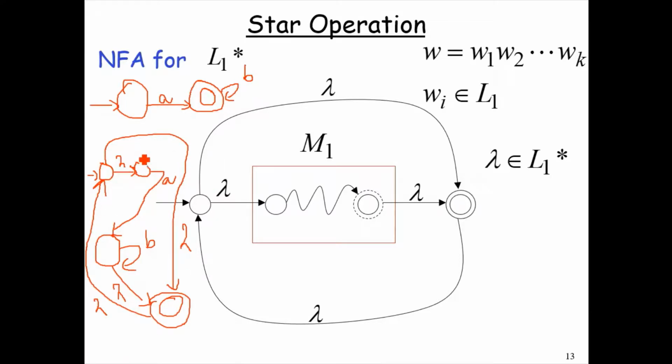Now this would accept all the combinations of the language L1, which is described as L1 star, the Kleene closure, and also include epsilon or lambda in the language, as there is a lambda transition from initial towards final.